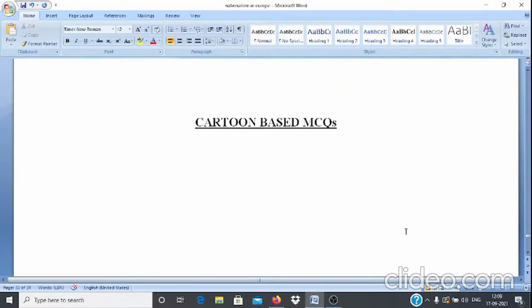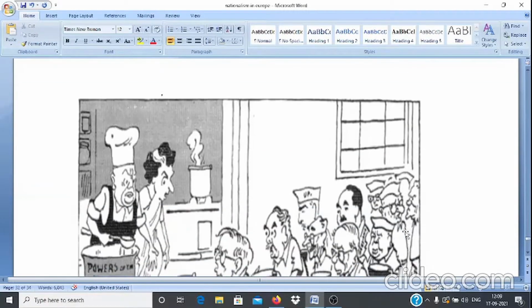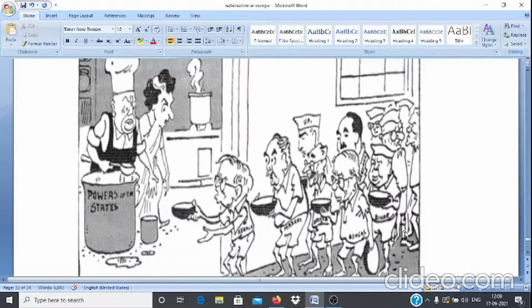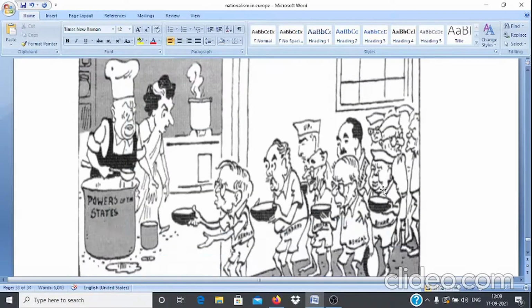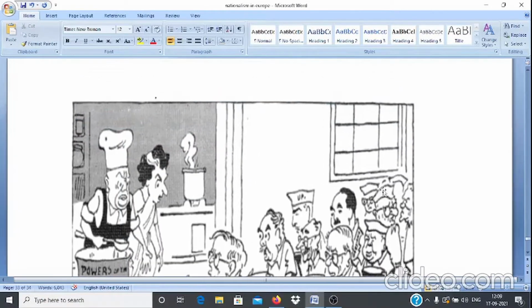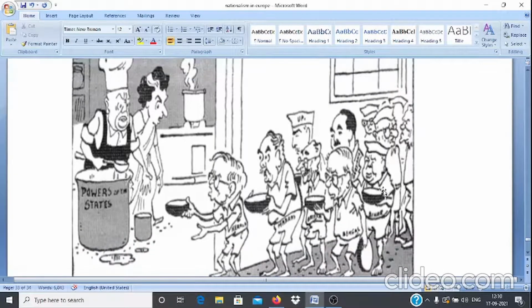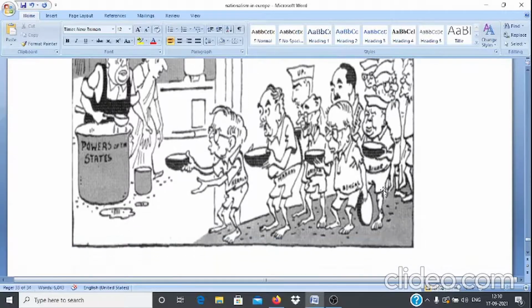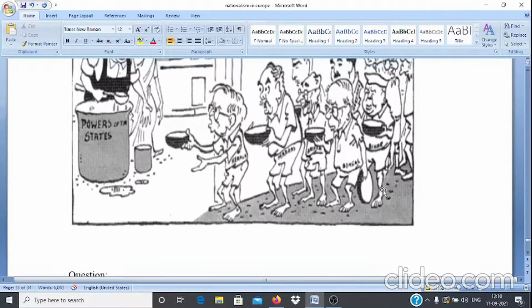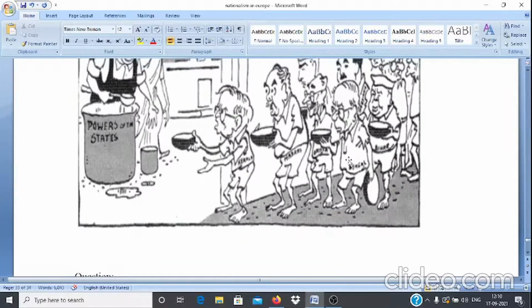Now we will discuss some cartoon based MCQs. Here, look at the cartoon carefully. This cartoon is related to powers of states.